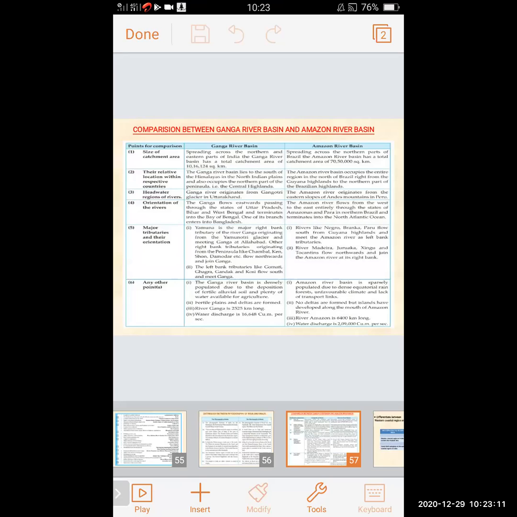Another point of comparison: the Ganga River basin is densely populated due to the deposition of fertile alluvial soil and plenty of water available for agriculture.